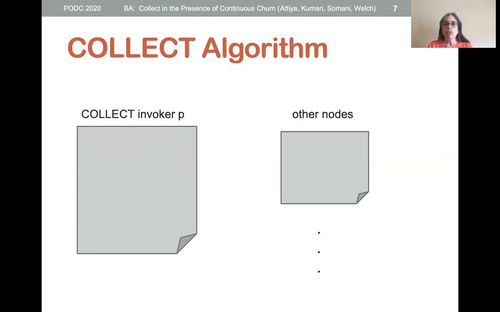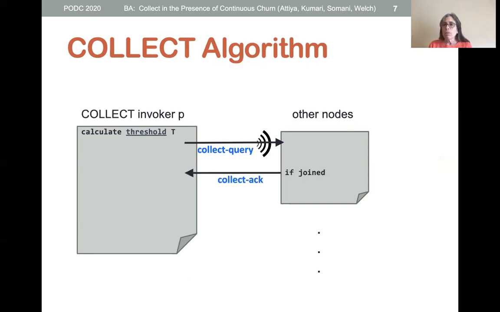When node P invokes a collect operation, it first calculates the threshold T and broadcasts a collect query message. Each recipient of a collect query responds with an acknowledgement that it has already joined. When P gets back enough acknowledgements, it calls the store algorithm with its current value as the argument. And then it returns its local view once the store finishes.